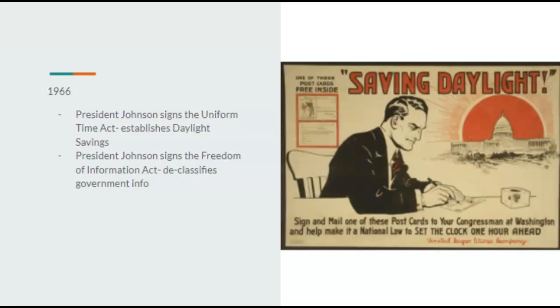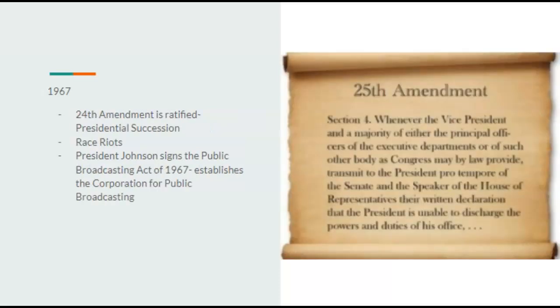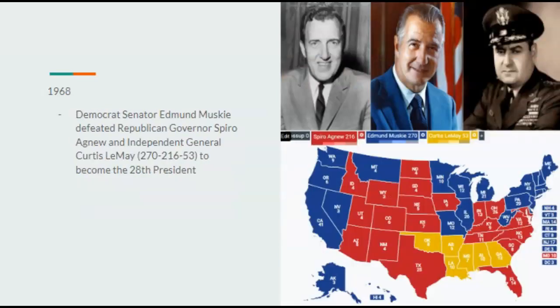1966, Johnson would sign the Uniform Time Act, which establishes daylight savings. Johnson would also sign the Freedom of Information Act, which declassifies a bunch of government information, something I wish to do one day. In 1967, the 24th Amendment is ratified, meaning there is presidential succession now. There are also race riots. President Johnson would sign the Public Broadcasting Act of 1967, which establishes the Corporation for Public Broadcasting.